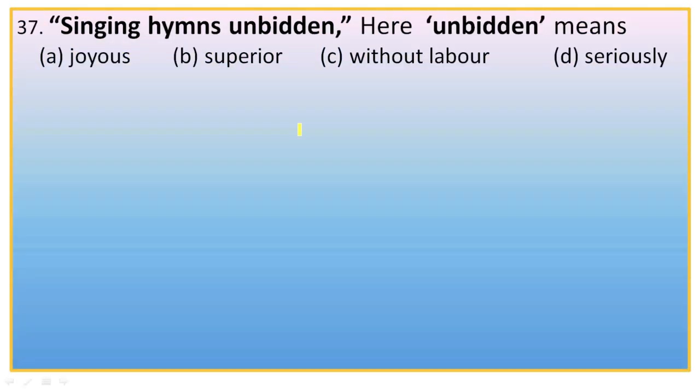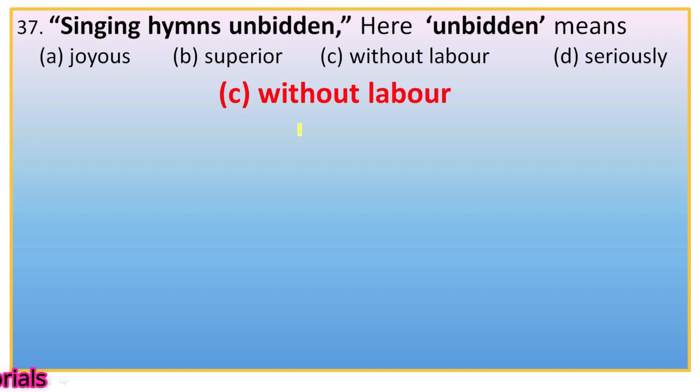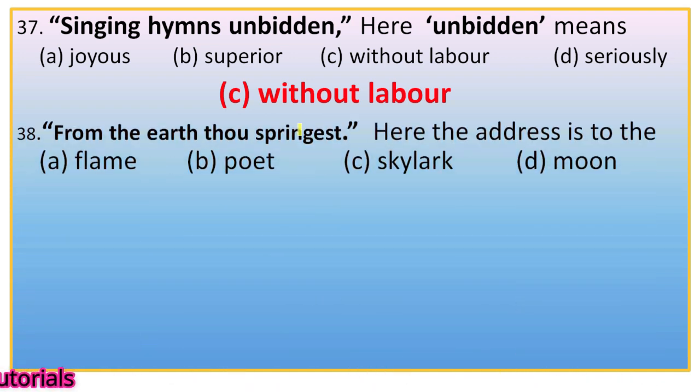Then question number 37. Singing hymns unbidden. Here unbidden means joyous, superior, without labor, seriously. Actually unbidden means spontaneously, automatically, that is without any labor or without any practice. So the right option is C, without labor. The song of the Skylark is called unpremeditated art. So unpremeditated has the same meaning.